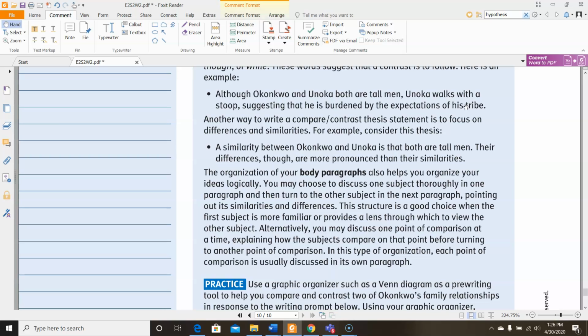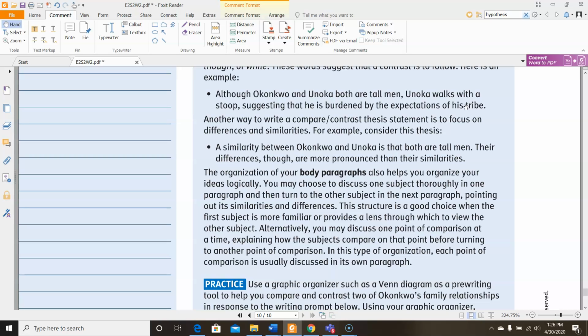So the organization of your body paragraphs also helps you organize your ideas logically. You may choose to discuss one subject thoroughly in one paragraph and then turn to the other subject in the next paragraph, pointing out its similarities and differences. This structure is a good choice when the first subject is more familiar or provides a lens through which to view the other subject. Alternatively, you may discuss one point of comparison at a time, explaining how the subjects compare on that point before turning to another point of comparison. In this type of organization, each point of comparison is usually discussed in its own paragraph.